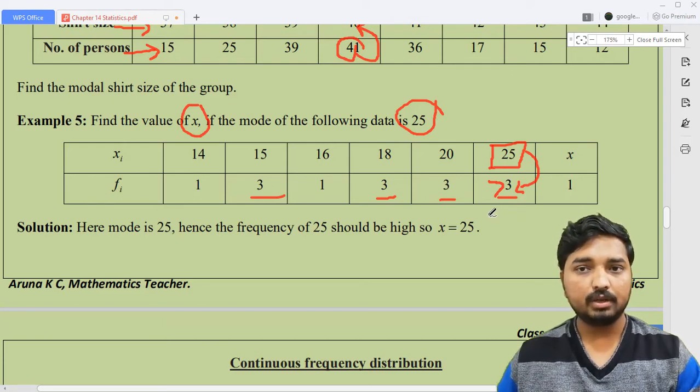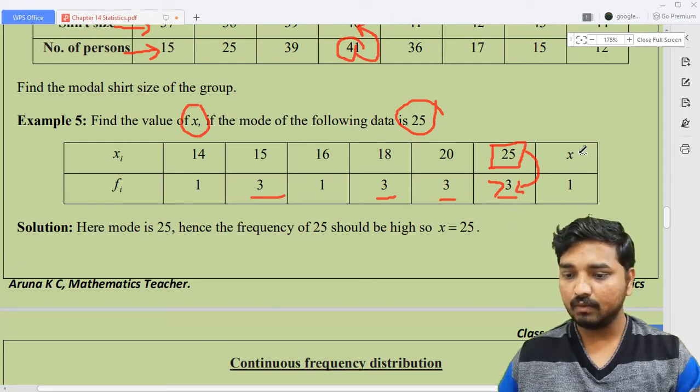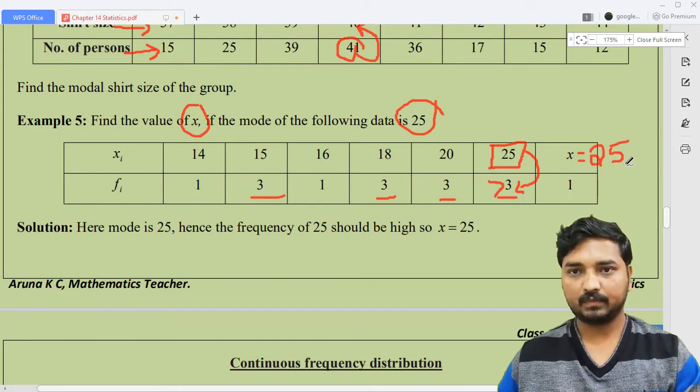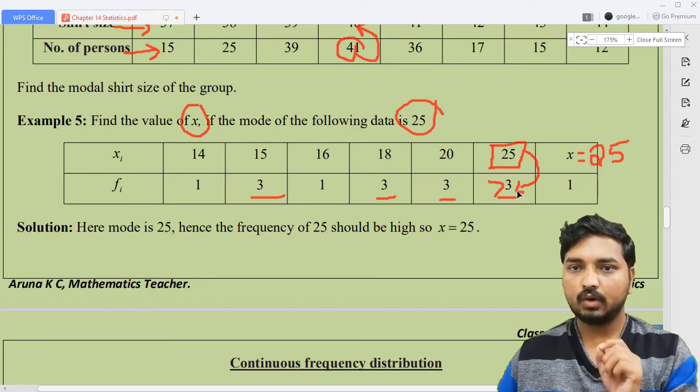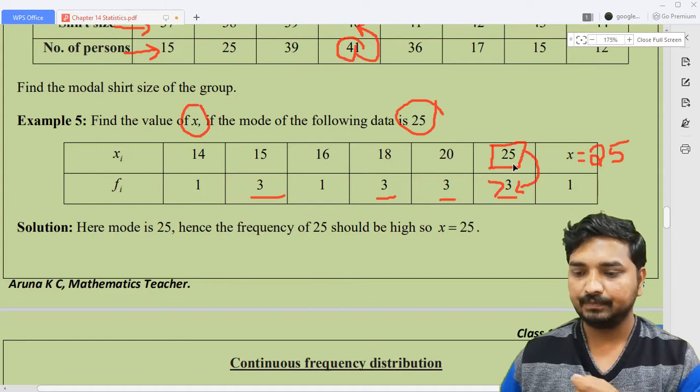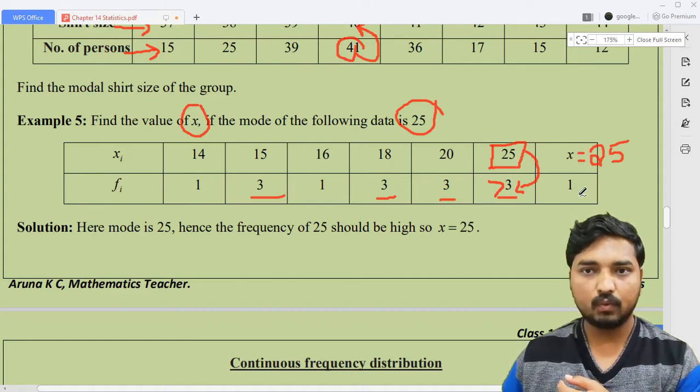This is possible only if you take x equal to 25. Because if x is equal to 25, what will happen? The frequency of 25 is already 3, so 25 appears 3 times, and with x equal to 25 it appears one more time.